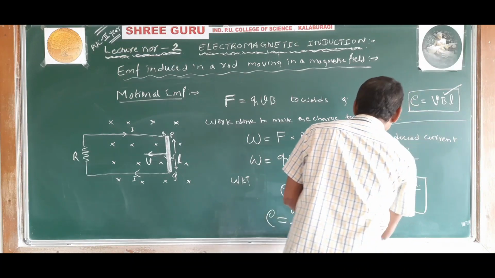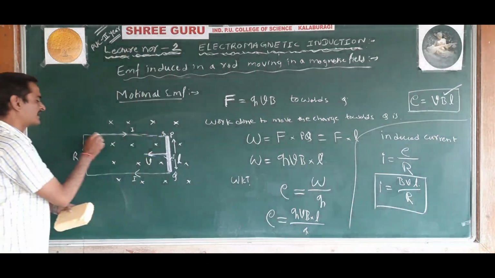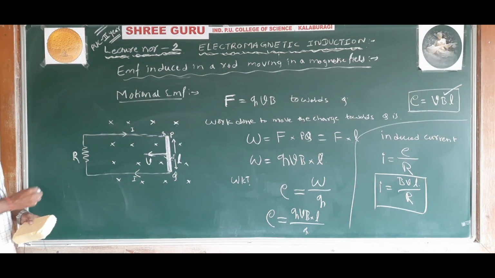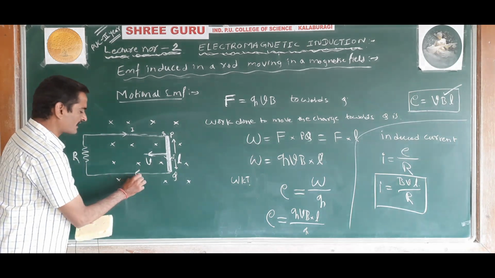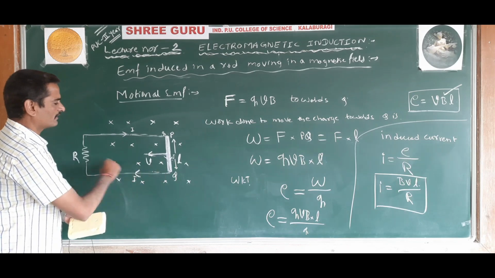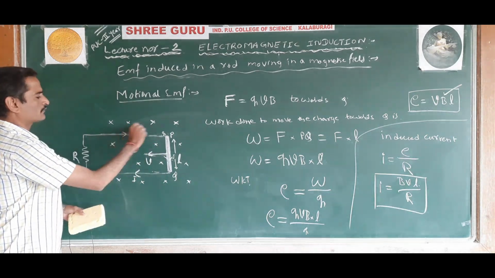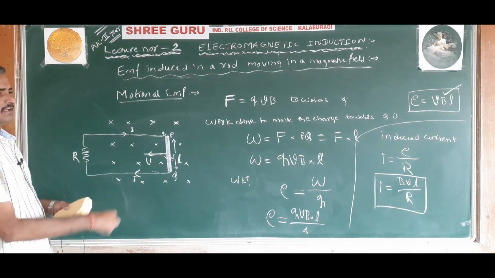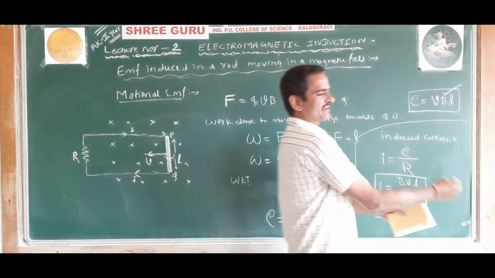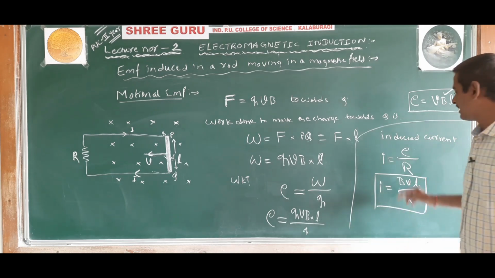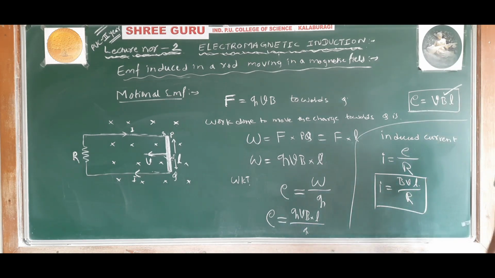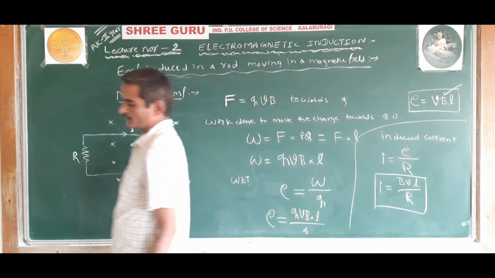Now, if this conductor is connected to an external resistance R, then the current flowing in this circuit is the induced current. So I is equal to E divided by R. E is BVL, so I is equal to BVL divided by R. This is the expression for induced current.